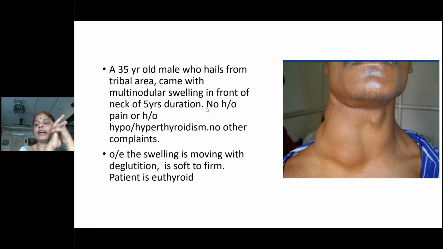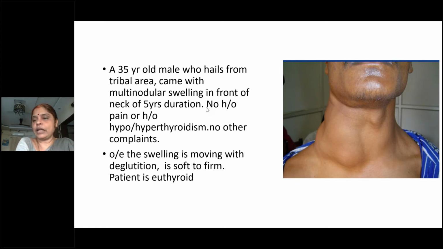So if you classify the goiter, how do you classify the goiters? Students, I have already told you two things. One is toxic goiter, the other one is inflammatory goiter. What are the other goiters? Very good. Anand, simple goiter is correct. Simple goiter, toxic goiter, inflammatory goiter, neoplastic goiter. Very good. So we have 4 types of goiters. They are simple goiter. Second one is toxic goiter. Third one is inflammatory goiter. Fourth one is neoplastic goiter.